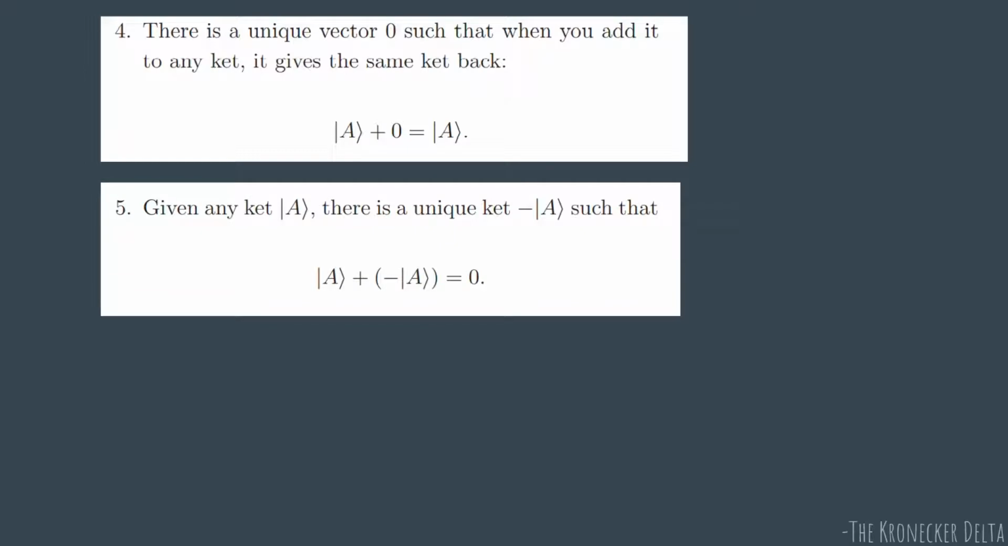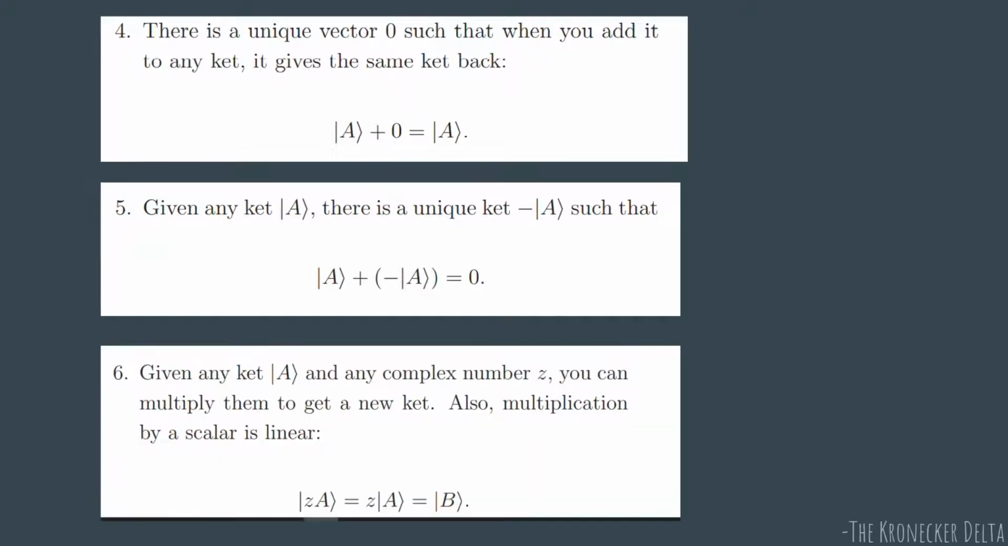Next property is, given any ket A, there is a unique ket minus A such that the sum of these is 0. That means there is existence of an inverse element. So the inverse to any ket is you just take the minus of that ket. Sixth property talks about scalar multiplication. So if you are given any ket A and any complex number Z, when we talk about Hilbert space, we talk about complex numbers. It's no more a real space. Hilbert space is a complex vector space. So you multiply it by a complex number and then you get a new ket.